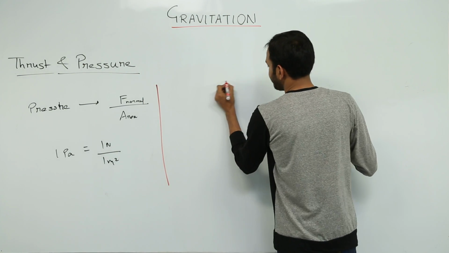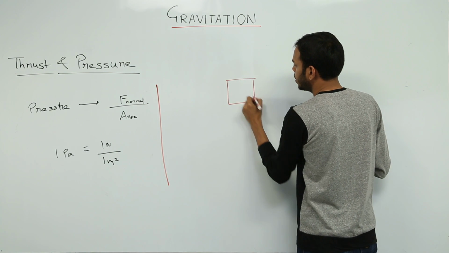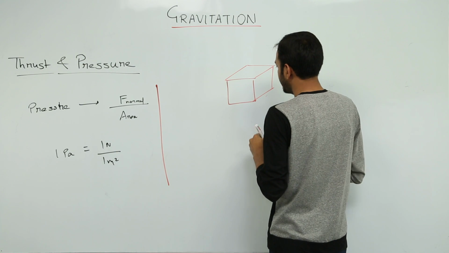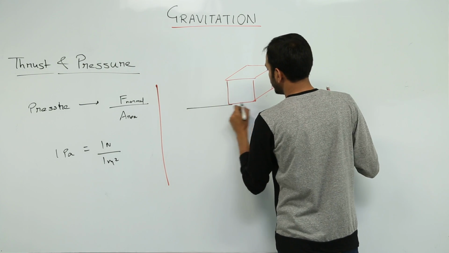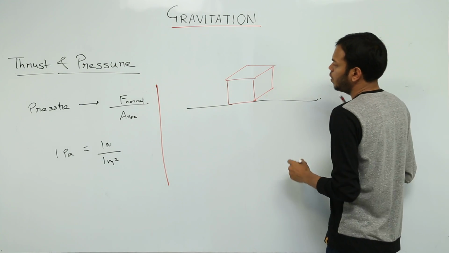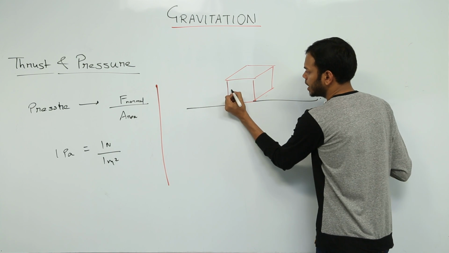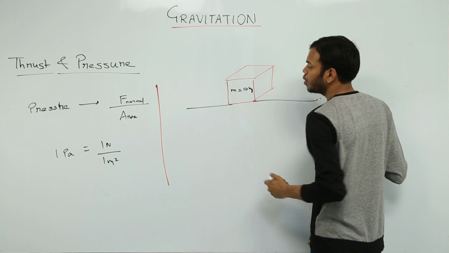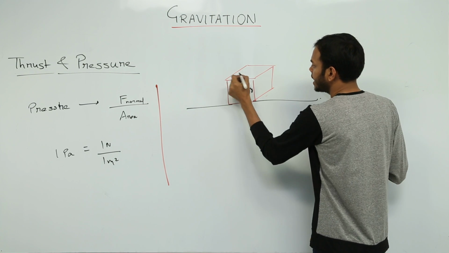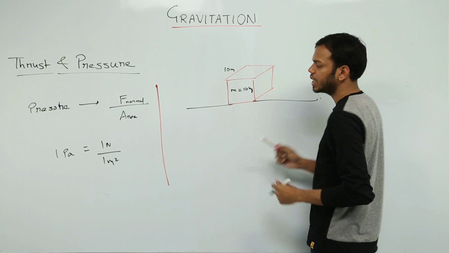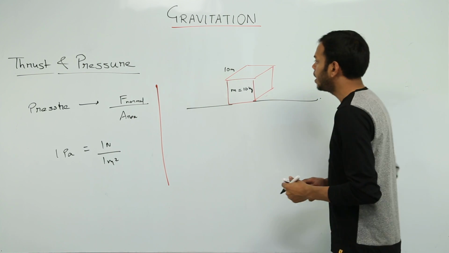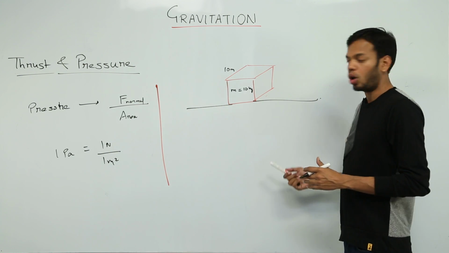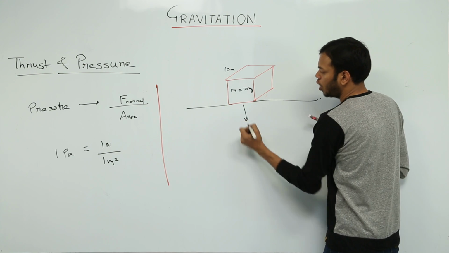Consider an example. We have a cube and it is placed on a horizontal surface. Now let's say the mass of this cube is 10 kg and the dimension of the cube is length into breadth into height. So this length, let us say, is 10 meter. A cube has each side equal in length. Now I want to find the pressure which this cube is applying on the base or the horizontal surface.